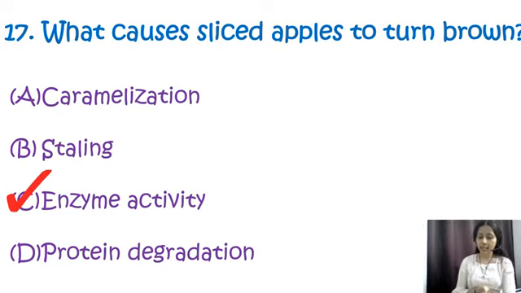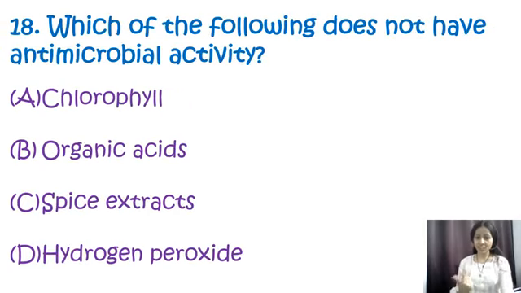So when we actually cut an apple, what happens? The cells of the apple rupture or get damaged, and they come in contact with oxygen. It triggers a series of reactions, primarily the oxidation of phenolic compounds present in the apple, resulting in the formation of brown pigments called melanins. And this process is commonly known as enzymatic browning reaction. Okay, so over here, correct option is C, that is enzyme activity. Next, question number 18.